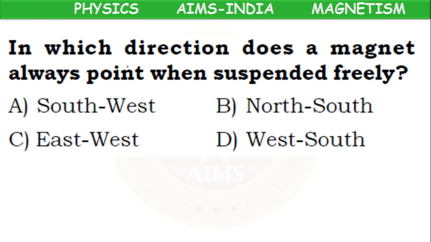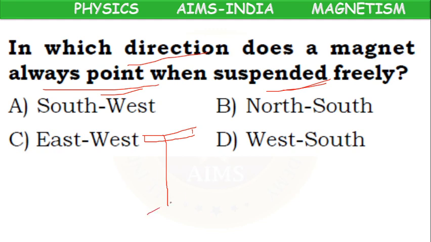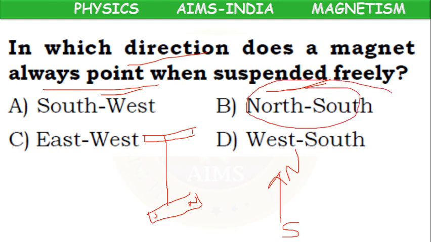Next, in which direction does a magnet always point when suspended freely, means to a rod with the help of thread? If we suspend a magnet, after rotating for some time, it always aligns in the direction of north. Opposite direction will be south. So it always points in the north and south direction.